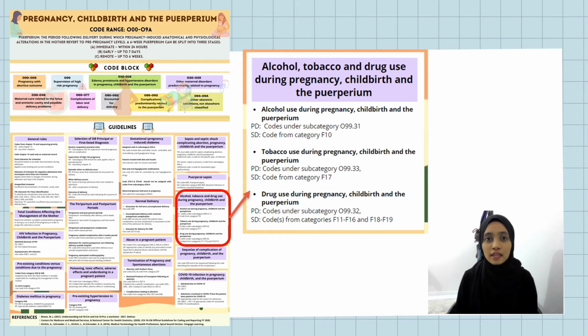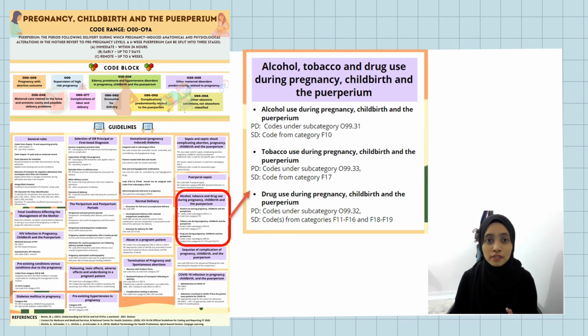The next one is alcohol, tobacco, and drug use during pregnancy, childbirth, and the puerperium. For alcohol use, codes under subcategory O99.31 should be assigned as principal diagnosis. A code from category F10 should be assigned as secondary diagnosis to identify manifestation of the alcohol use. For tobacco use, codes under subcategory O99.33 should be assigned as principal diagnosis. A code from category F17 should be assigned as secondary diagnosis to identify the type of nicotine dependence.